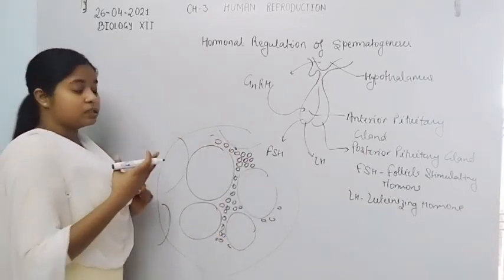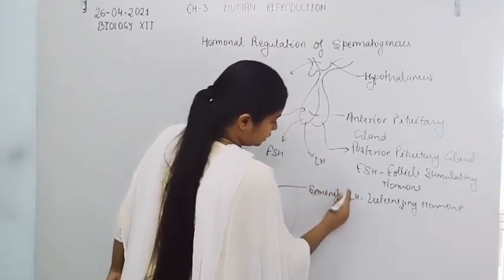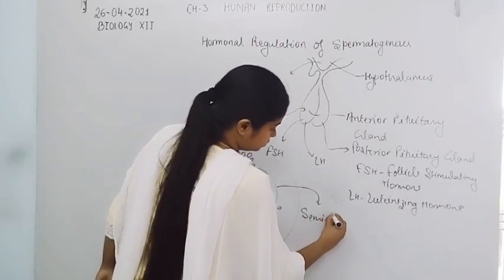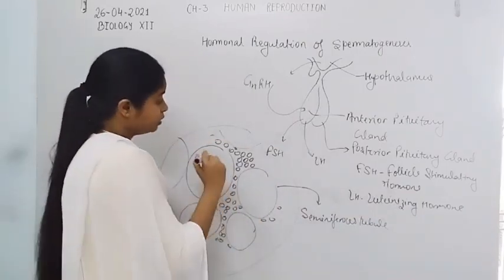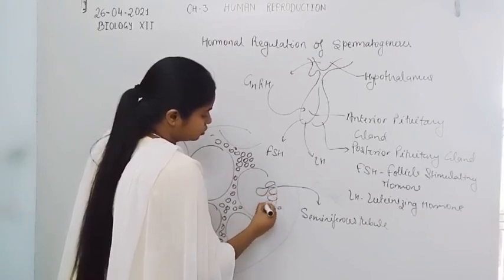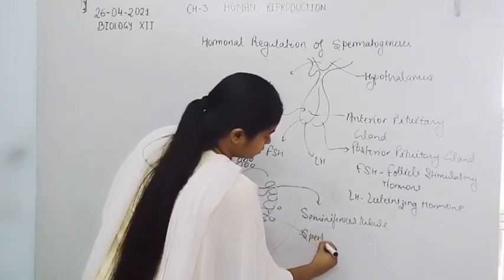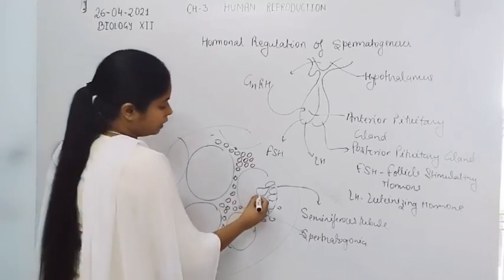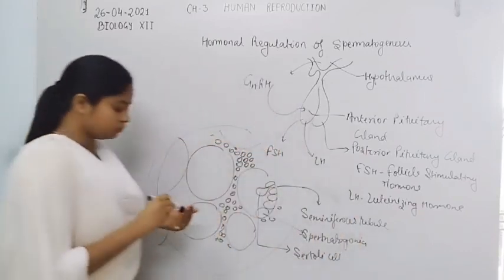Now here is the seminiferous tubule, and inside the seminiferous tubule, as we already discussed in the previous class, these are the germ cells or spermatogonia, and here is the Sertoli cell.